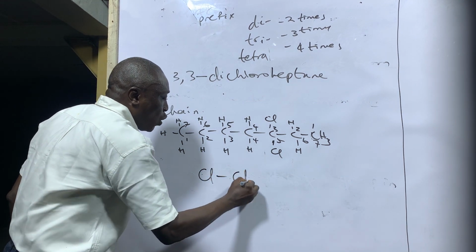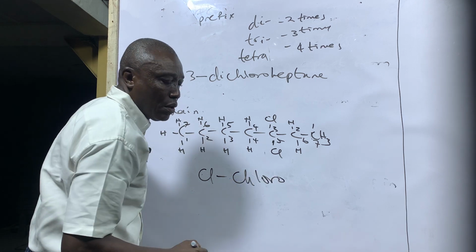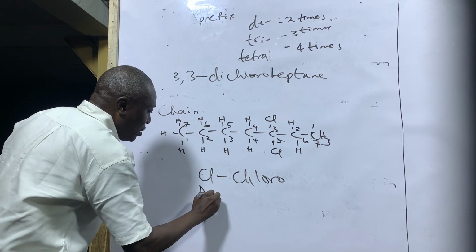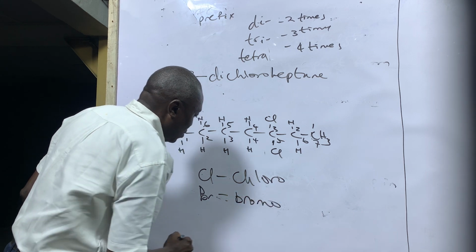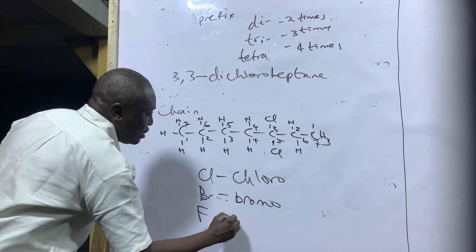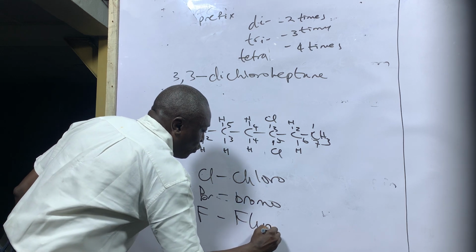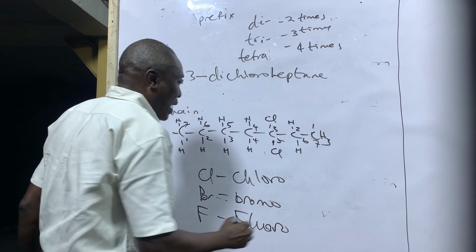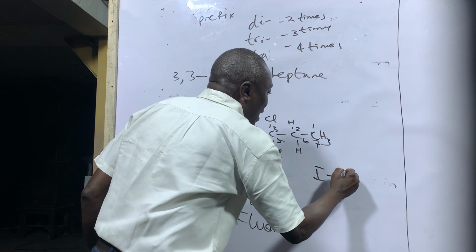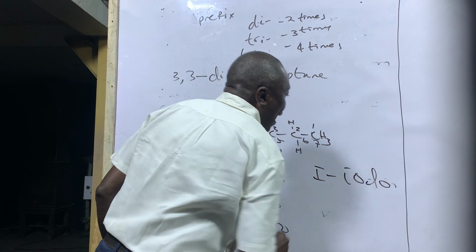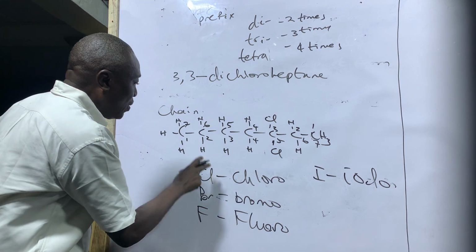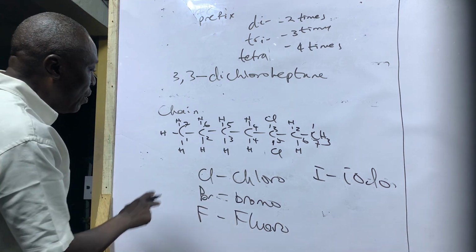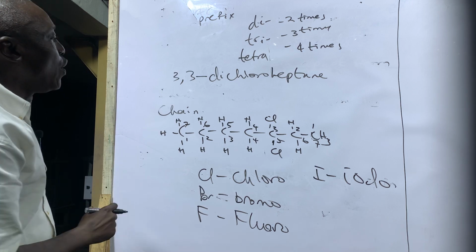Chlorine, we call it chloro. Bromine, we call it bromo. Fluorine, we call it fluoro. Iodine, we call it iodo. We call iodine iodo, chlorine chloro, bromine bromo, fluorine fluoro, iodine iodo.